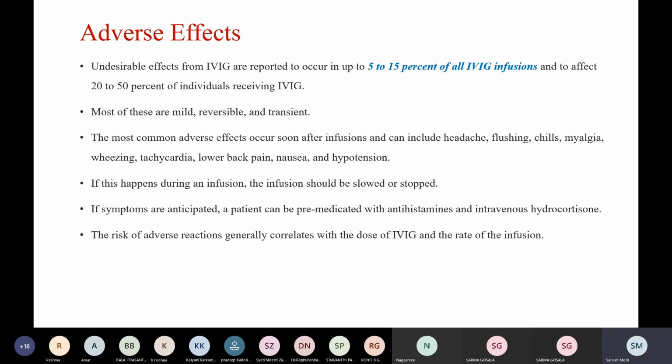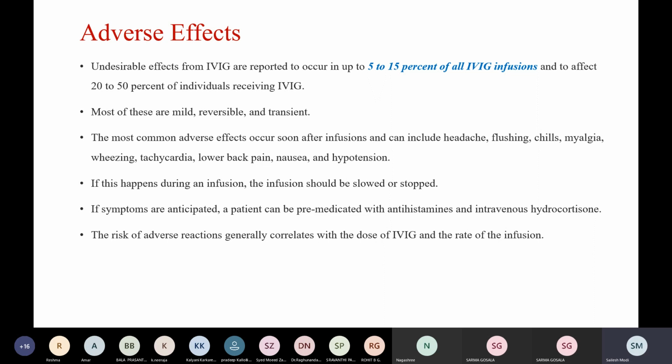Coming to adverse effects, undesirable effects from IVIG are reported to occur in up to 5 to 15% of all IVIG infusions and affect about 20 to 50% of all individuals receiving IVIG. Most of these are mild, reversible, and transient. The most common adverse effects occur soon after infusion and can include headache, flushing, chills, myalgia, wheezing, tachycardia, low back pain, nausea, and hypotension. If this happens during an infusion, the infusion should be slowed or stopped.